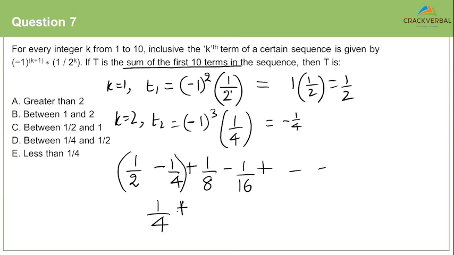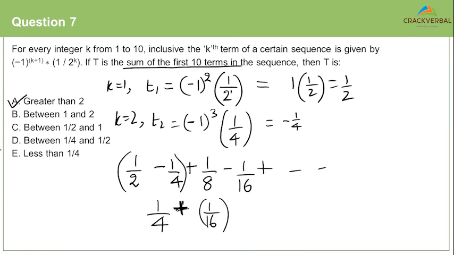Now, 1 by 8 minus 1 by 16 gives us 1 by 16. Is 1 by 16 a large number or a fairly small number? 1 by 16 is exactly 0.06. Exactly, that's the point. And therefore, your number, how can it be greater than 2?